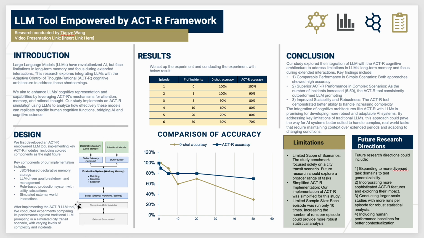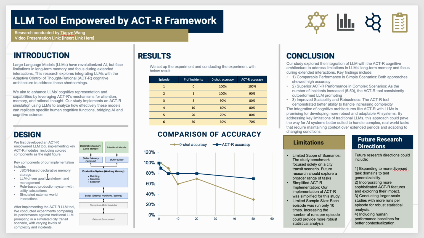When designing the tool, we leverage the traditional ACT-R framework as shown here. One thing to call out is we do not focus on the visual parts because they would introduce extra complexity for our research topic, and we only use text to simulate the visual inputs. Key components of our implementation: we use Python to run the whole code, and we use GPT-4o to simulate certain components.